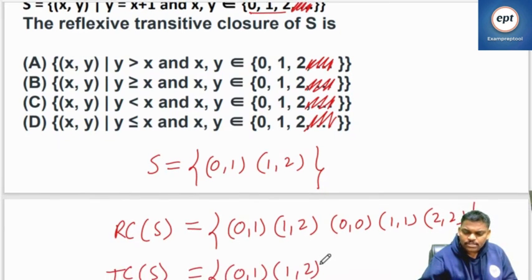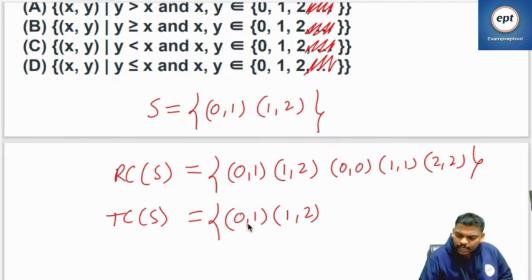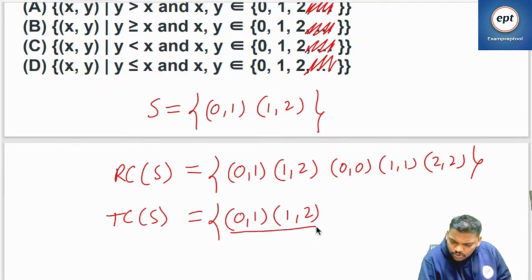Transitive closure of S is equal to, first of all, S itself. Okay. Next one, what are the minimum things I have to add so that it will become a transitive relation?